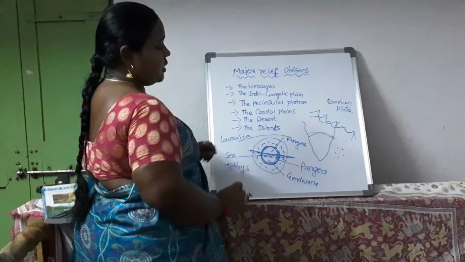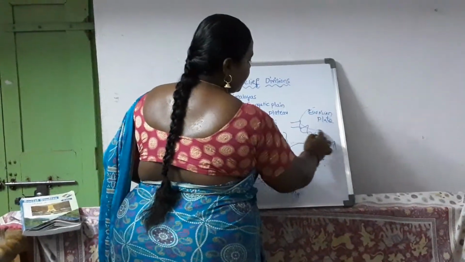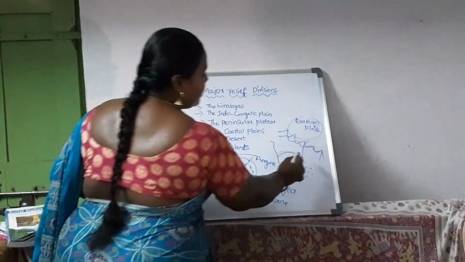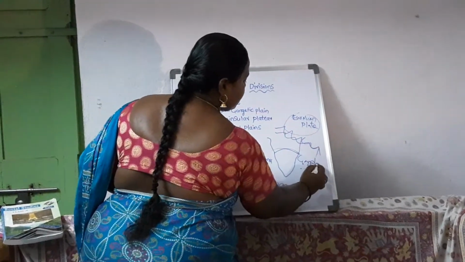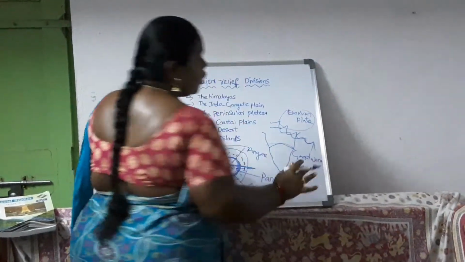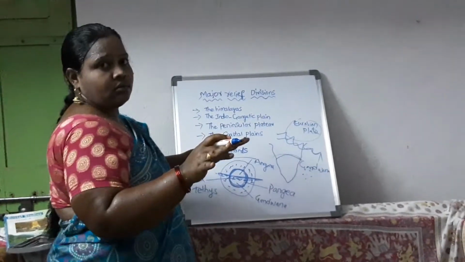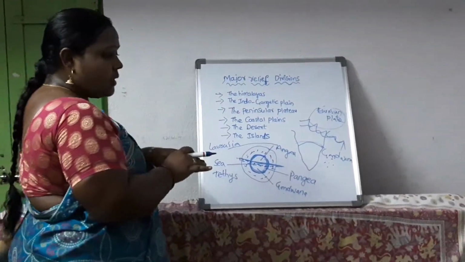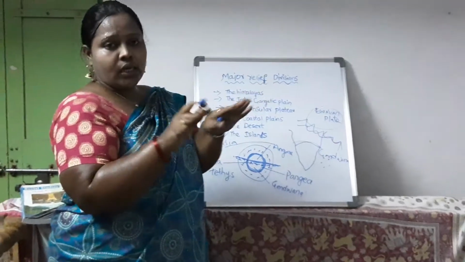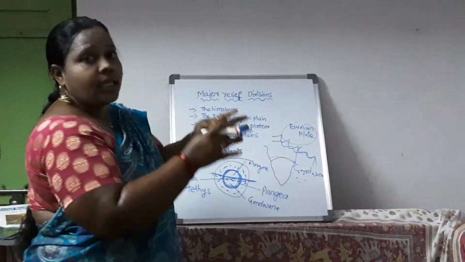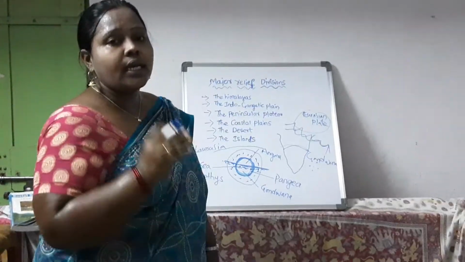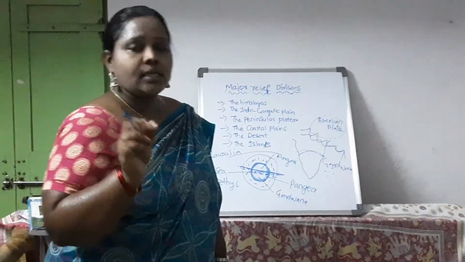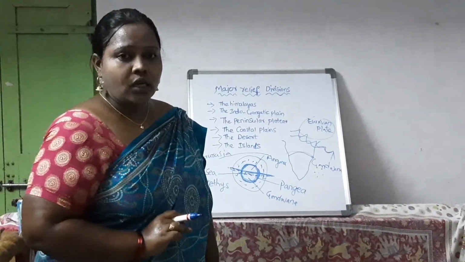This Laurasia, the Eurasian plate, and this Gondwana collided with each other. When two plates come close to each other, they collide and young folded mountains are formed. They are known as Himalayas. This is the way the Himalayas are formed.